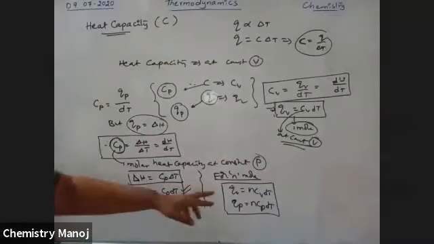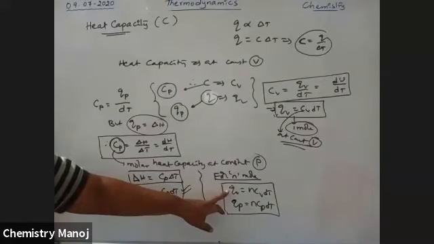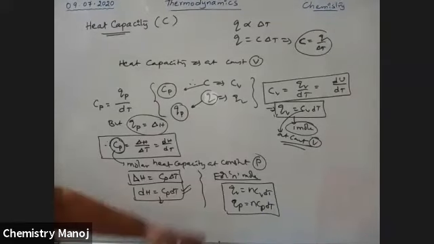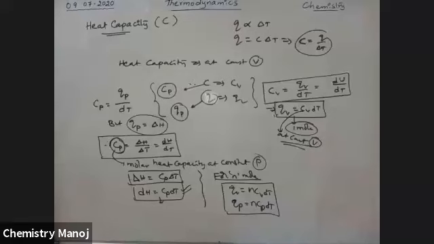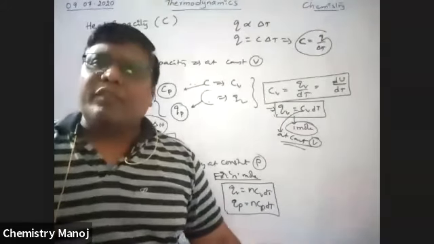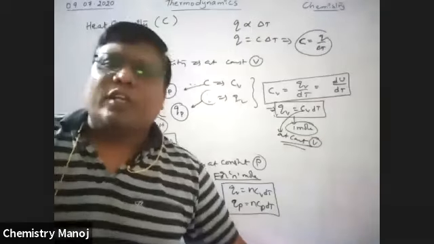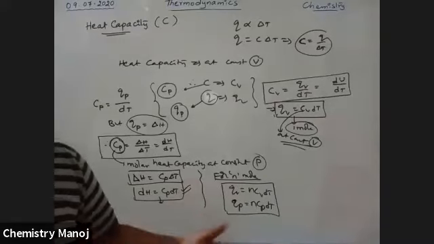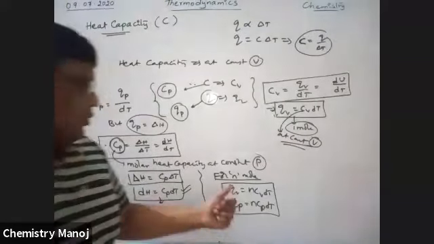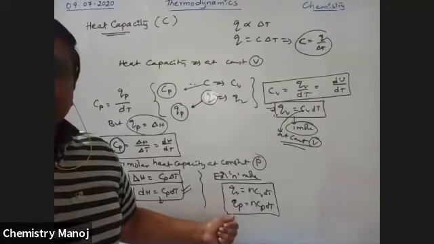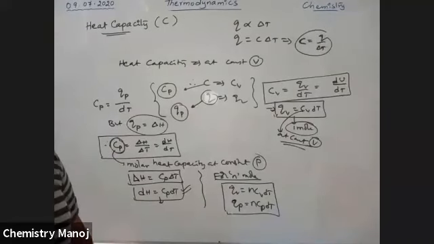So QV is the heat at constant volume and QP is the heat at constant pressure, giving CV and CP. Heat capacity at constant volume, heat capacity at constant pressure. Now, what is the relation between CP and CV? QV means heat supplied to the system at constant volume, and QP is the heat supplied to the system at constant pressure.